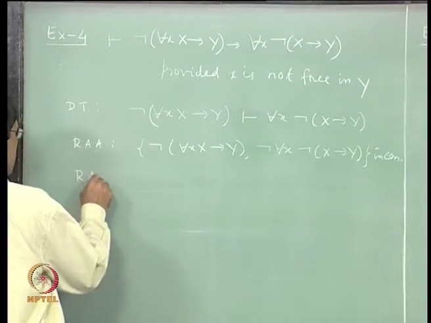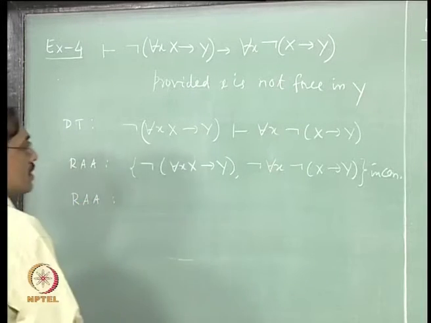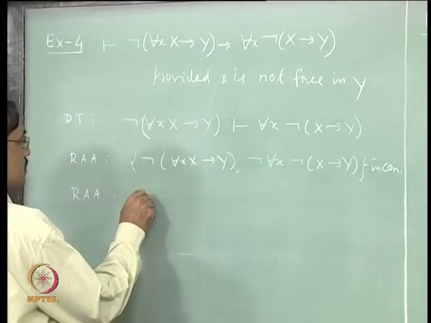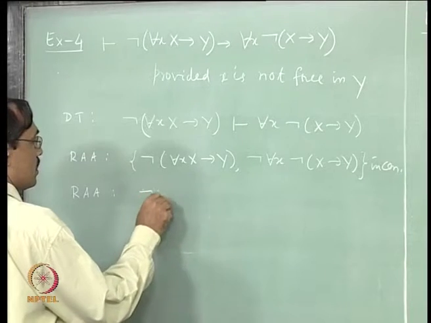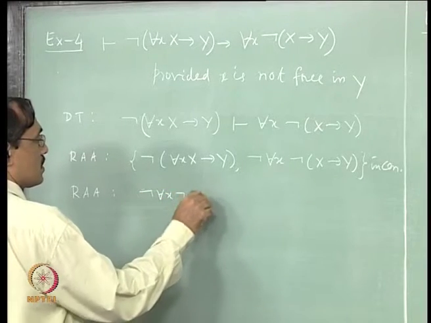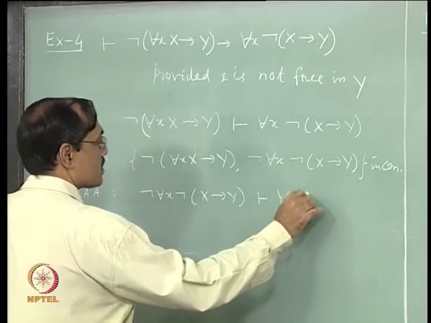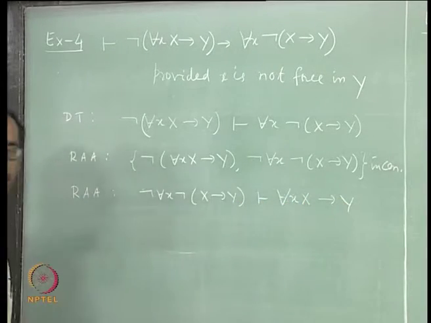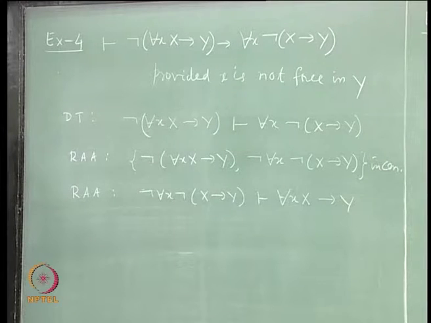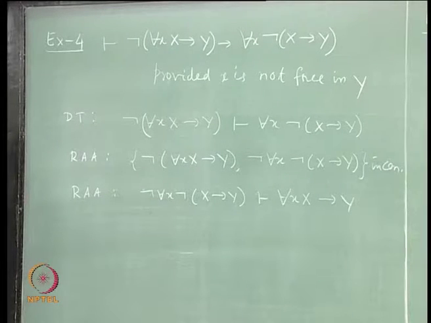Then again RAA, which gives not for each x not x implies y entails for each x, x implies y, fine.